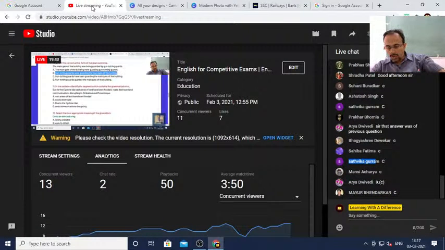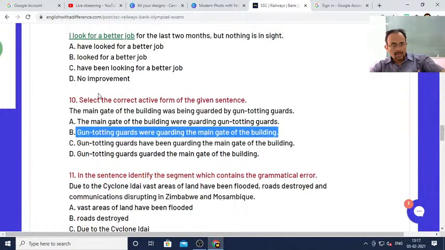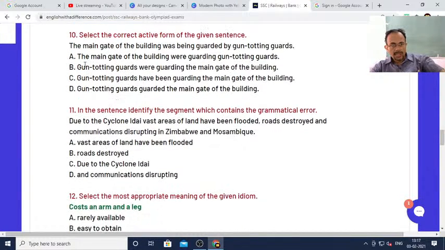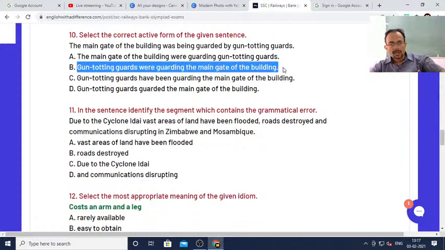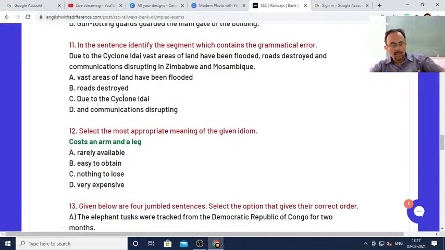So, yes, Arya, Mayur, Arya 9, yes, 9. 10 you say, Sen, I already told you, dear students. So, gun-toting guards is number B, question number 10. Now, question number 11, say quickly.